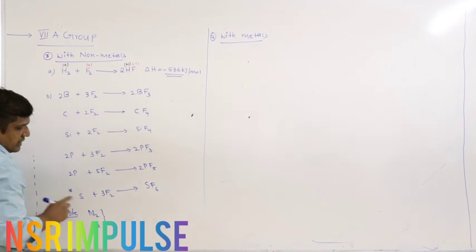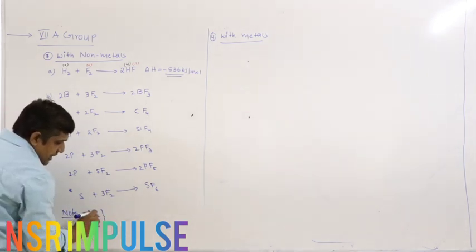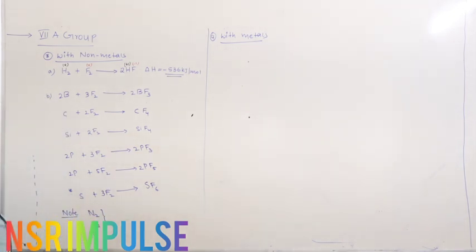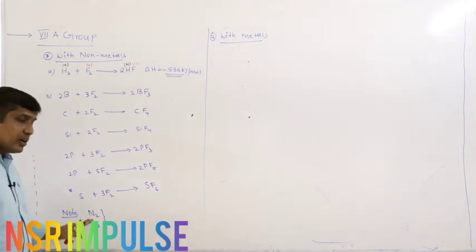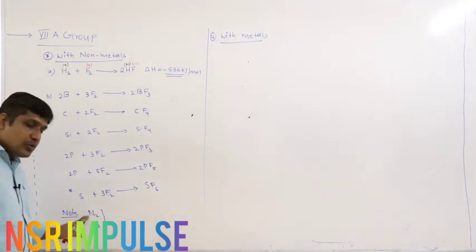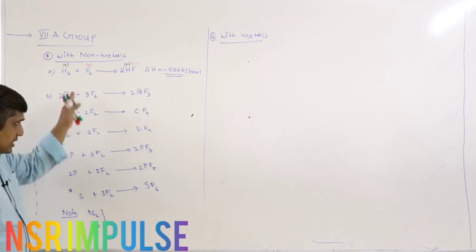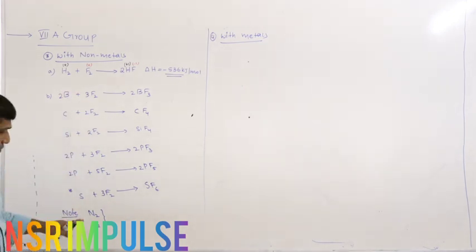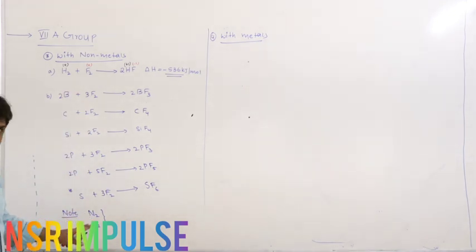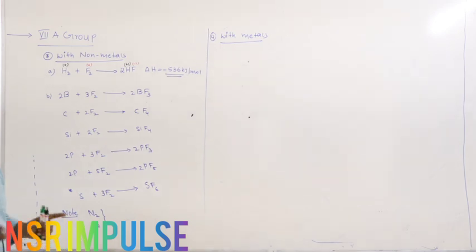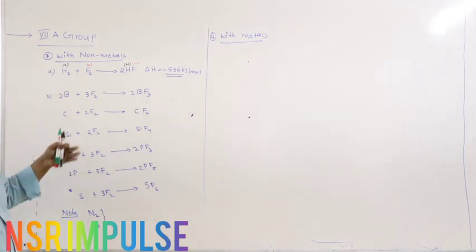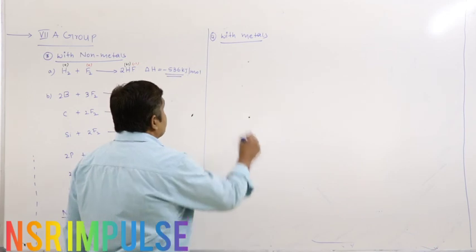Under normal conditions, fluorine cannot directly combine with nitrogen and oxygen. So I have written here the reaction of fluorine with nitrogen and with oxygen. They do not directly combine under normal conditions. Here they directly combine under normal conditions.